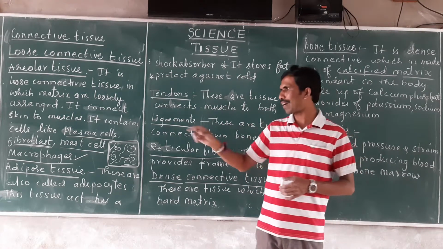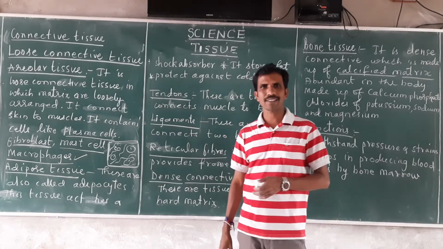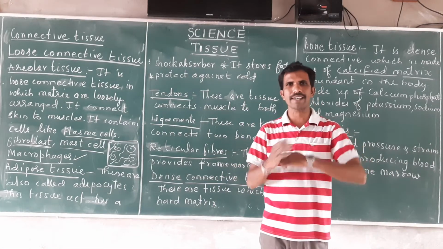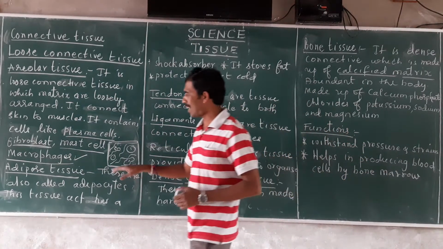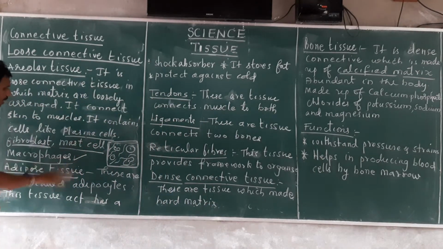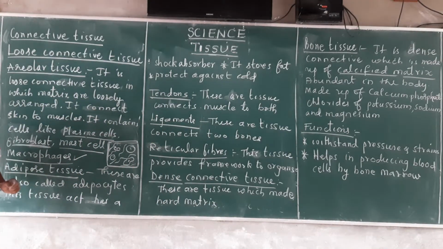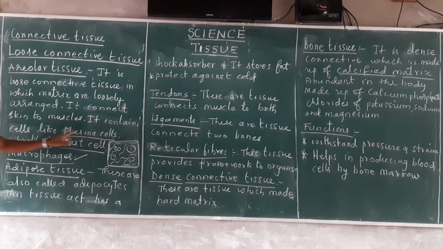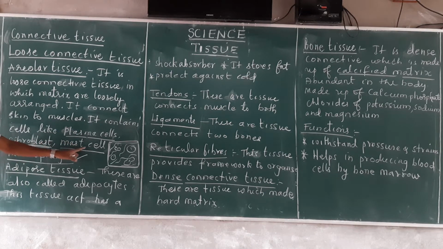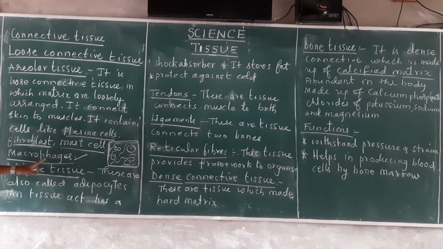Those cells are called phagocytes also. Phagocytic cells engulf the foreign material which enters. These are actually protective in nature. Areolar tissues are protective in nature by the help of these cells: plasma cells, fibroblasts, mast cells, and macrophages.